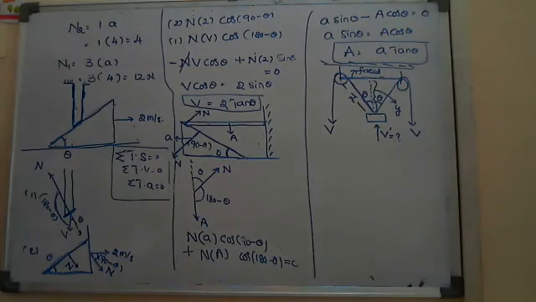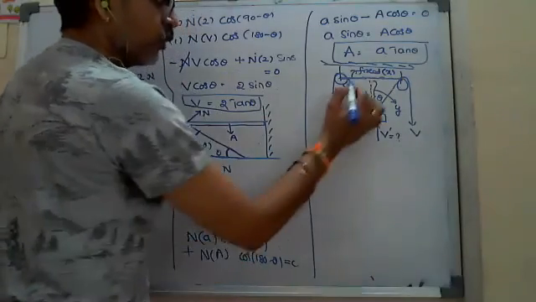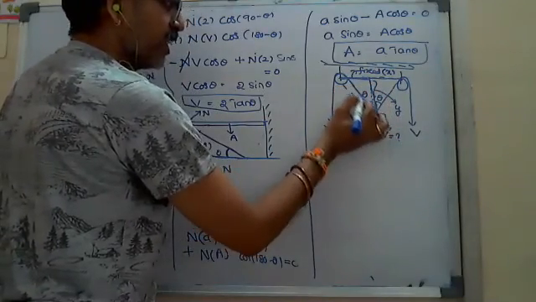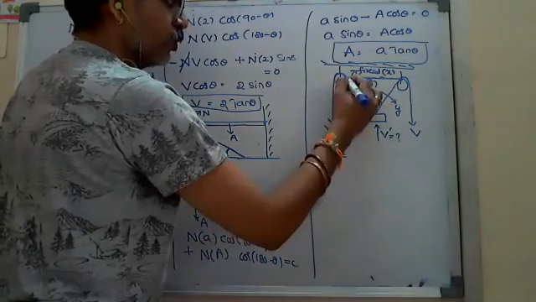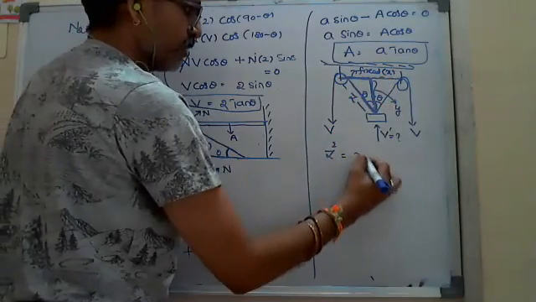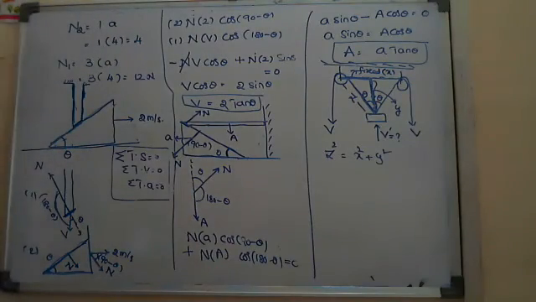The fixed one I take as X. Using the right angle triangle, Z square equals X square plus Y square. This is the method generally seen in all books.